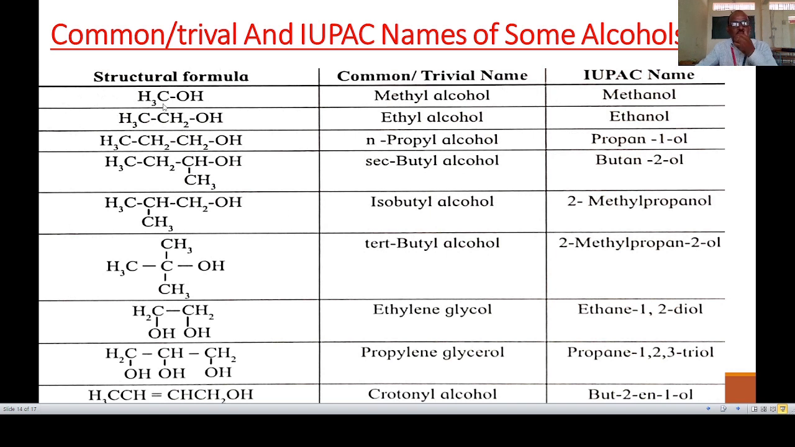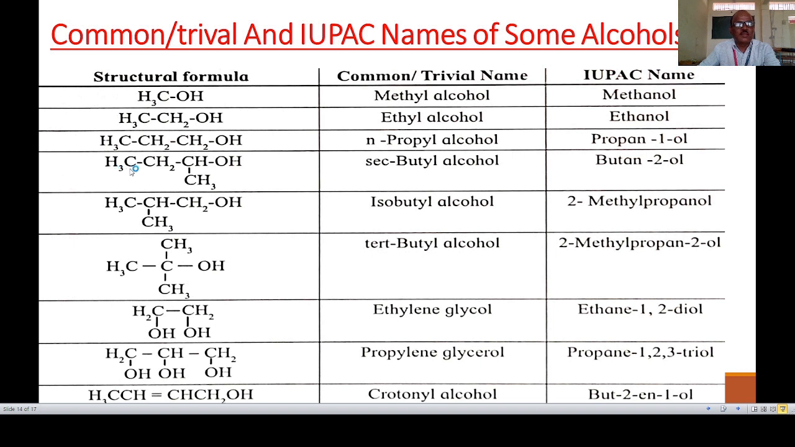Then in this chart, the structural formula, common or trivial name, and IUPAC name are given. Let us see this table. First example is CH3OH, common name methyl alcohol, IUPAC name methanol. Second is CH3CH2OH, common name ethyl alcohol, IUPAC name ethanol. Then the third one is CH3CH2CH2OH, with the propyl group, n-propyl alcohol. Because the OH group is attached to carbon number 1, the IUPAC name is propan-1-ol.